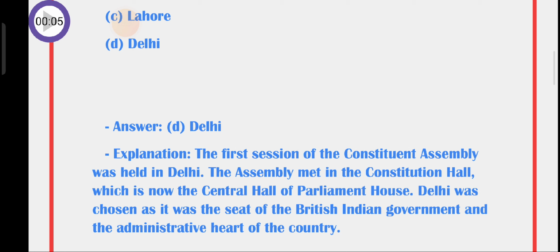The assembly met in the Constitution Hall, which is now the Central Hall of Parliament House. Delhi was chosen as it was the seat of the British Indian government and the administrative heart of the country.